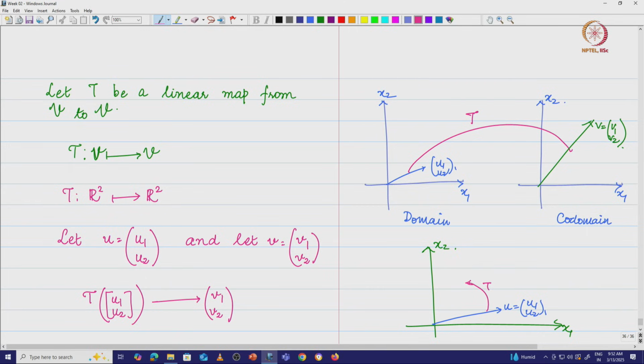I get a completely different vector here, which is v1 v2. The transformation takes this vector u and results in a vector v. Now, something interesting happens here: the direction of u and the direction of v are completely different. So u and v are in different directions.